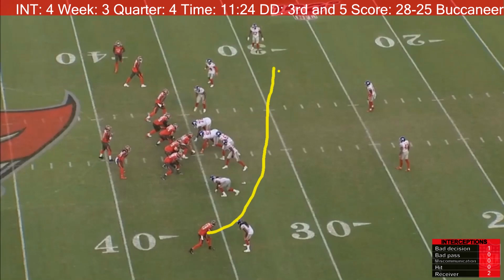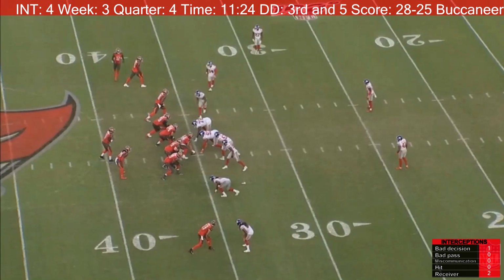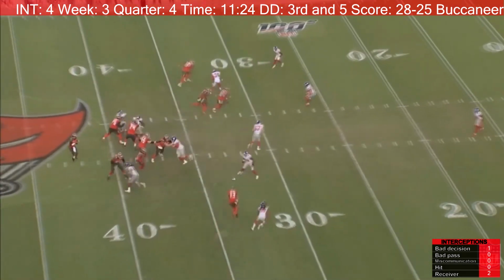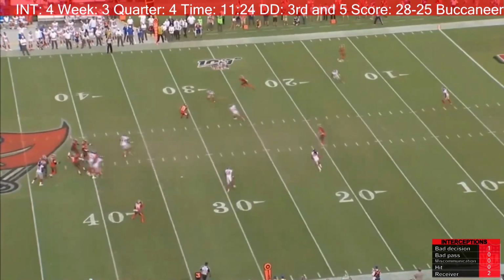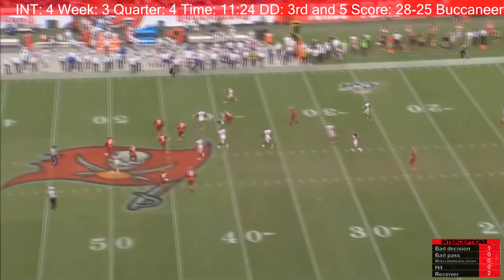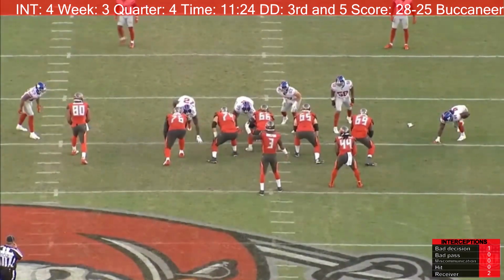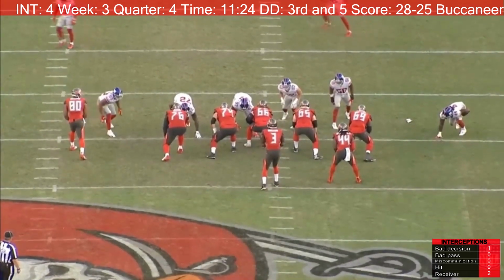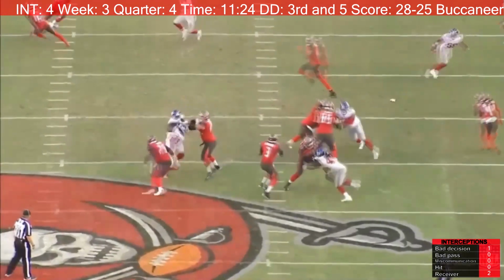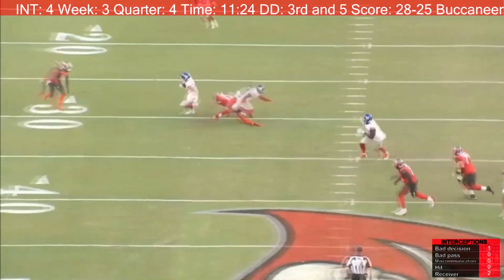You can see here Mike Evans runs across the middle of the field and he gets wide open. However, Jameis Winston throws a bad pass, missing an open Mike Evans. Looking at it from the end zone angle, you can get a very clear view how open Mike Evans is and that Jameis Winston does not get hit.